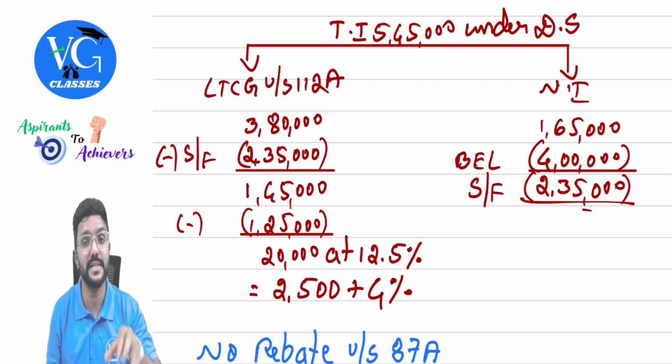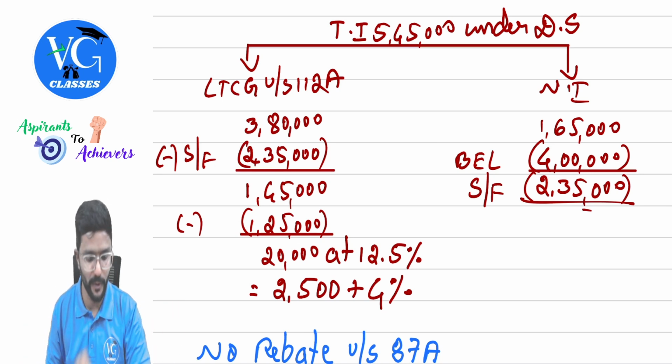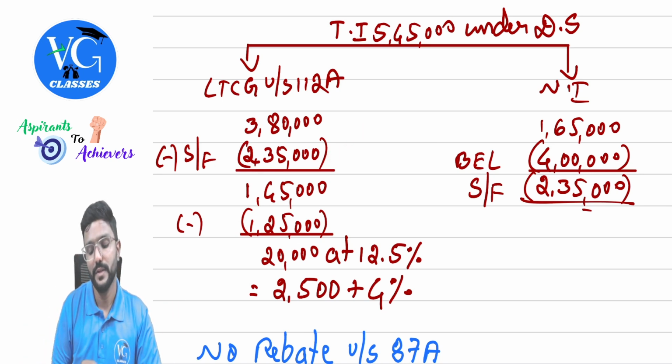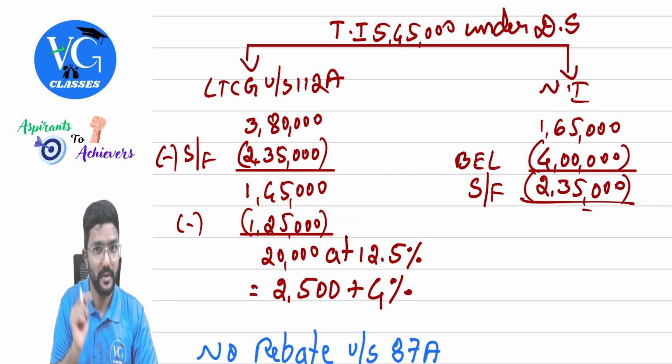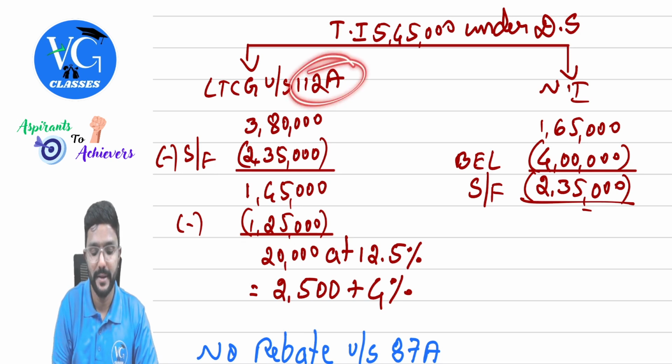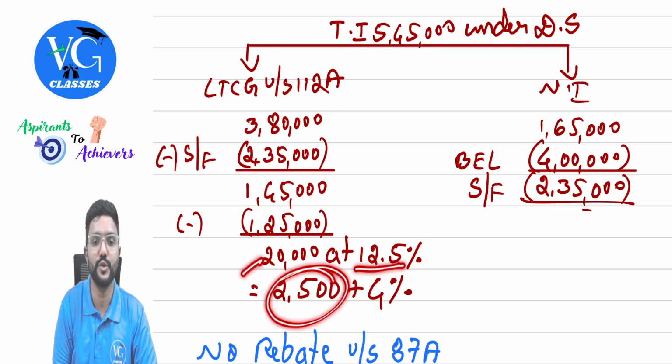Assuming in all these cases the assessee is a resident individual or HUF. Okay, 2,35,000. So remaining is 1,45,000, but up to 1,25,000 it is not taxable. Correct? No, under section 112A, reduce that also. Remaining is 20,000 taxable at 12.5%. The tax comes to 2,500.